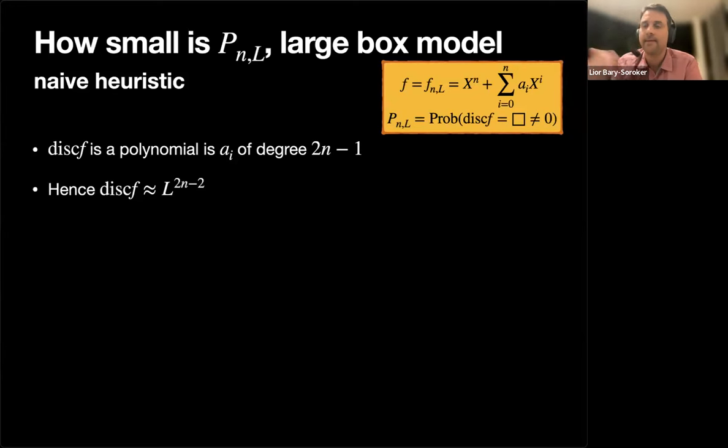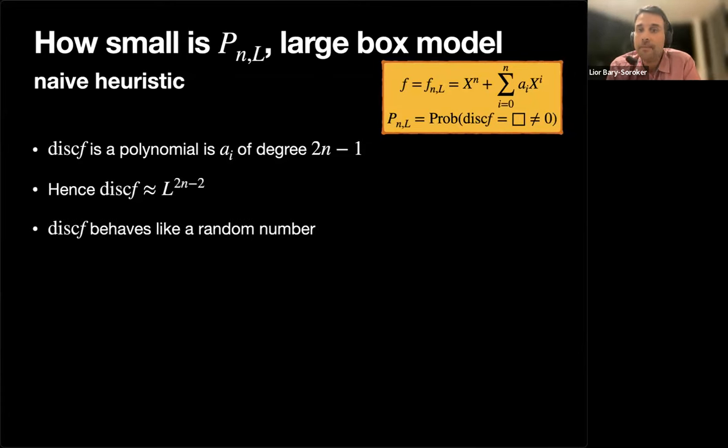It's 2n minus 1, but the leading coefficient is 1, so it's not in the game. So the discriminant will be roughly L to the 2n minus 2. If I plug a_i around L, then it will be roughly L to the 2n minus 2. I know that the discriminant is 1 or 0 mod 4, so it cannot be 2 or 3, but this is not something significant. So maybe this is the heuristic assumption, the naive heuristic assumption that the discriminant